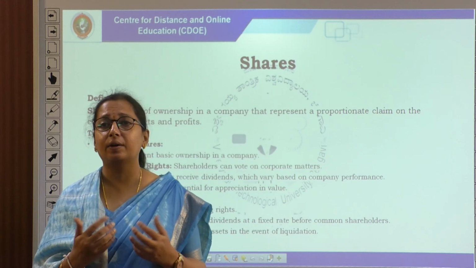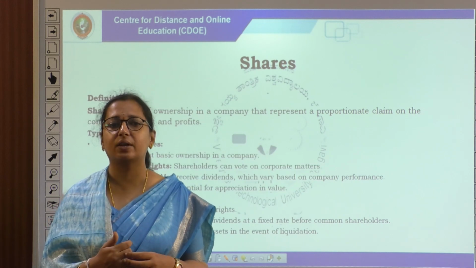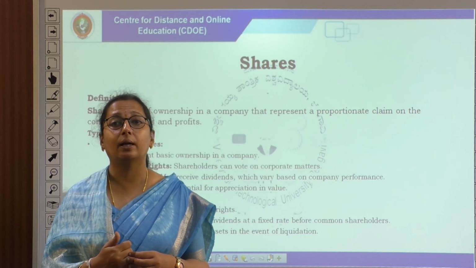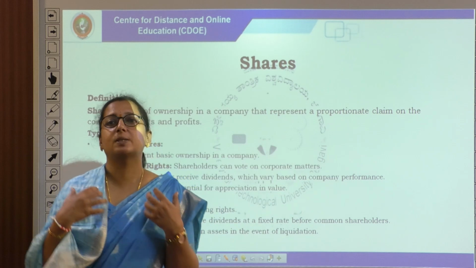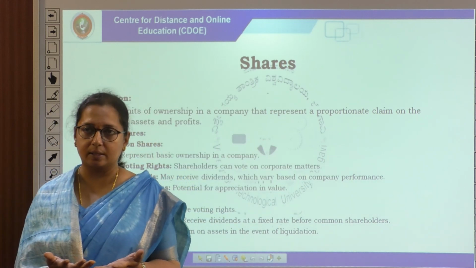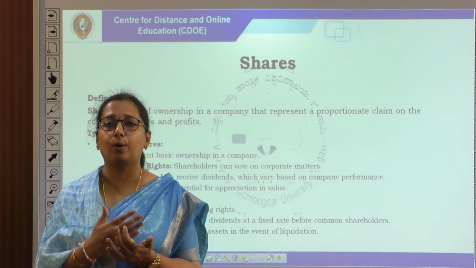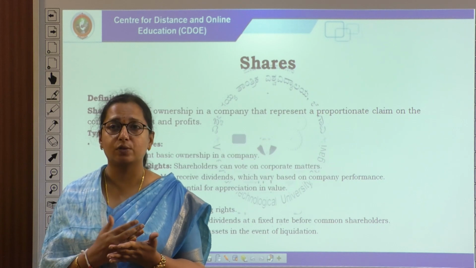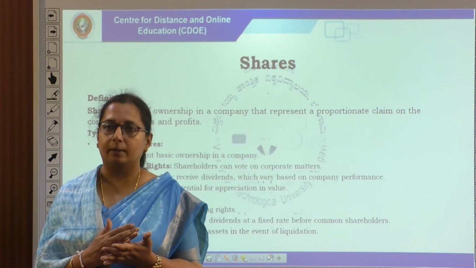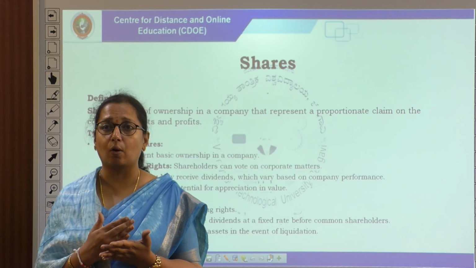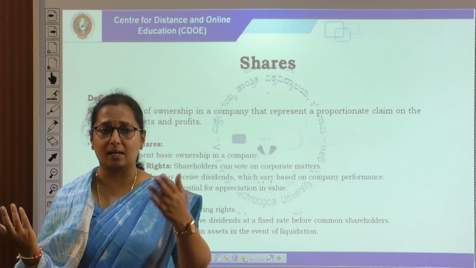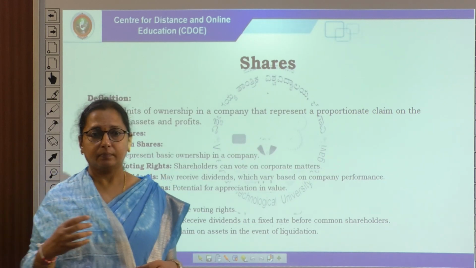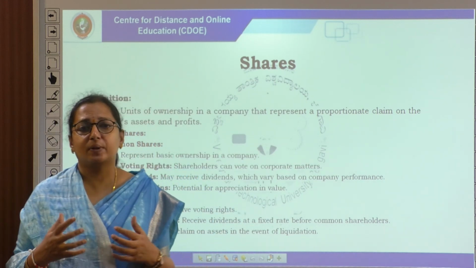Definitely in order to get a return. What is that return? They may receive a dividend, which varies based on the company's performance. Dividends mean a portion of profit which is distributed to the shareholders. Here in an equity share we do not give more importance to claiming a dividend. In the continuous return we always focus on the total increase in the value of a share, which we call capital gain, that is, the potential for appreciation in value.